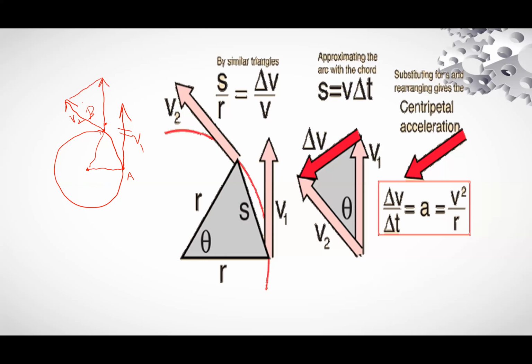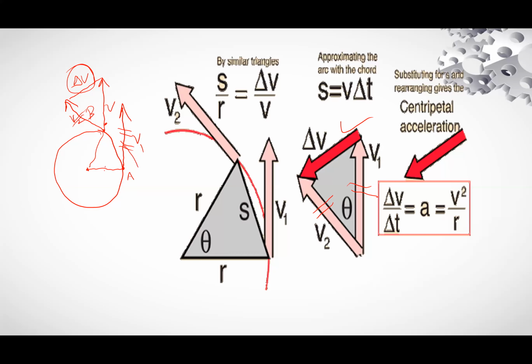Join these two points. So this is v1, this is v2, and this is the change in velocity, del v. Now this triangle is shown here. This is v1, which is this side. This is v2, which is this side, and this is the change in velocity. So this diagram is here.